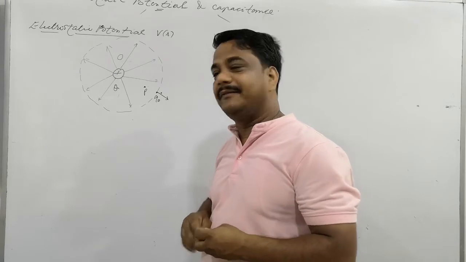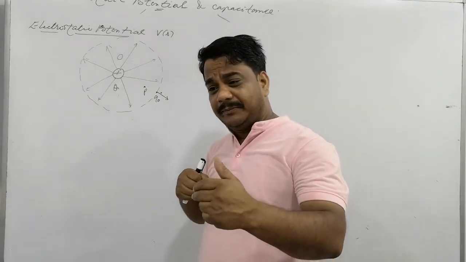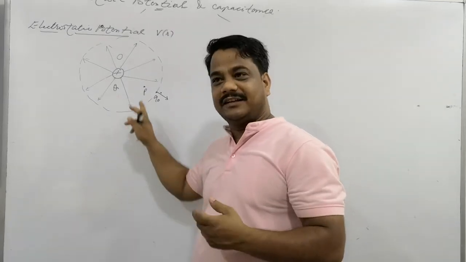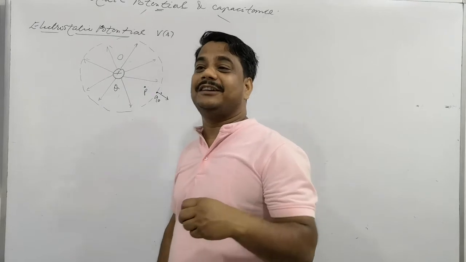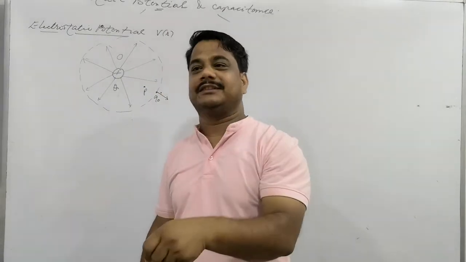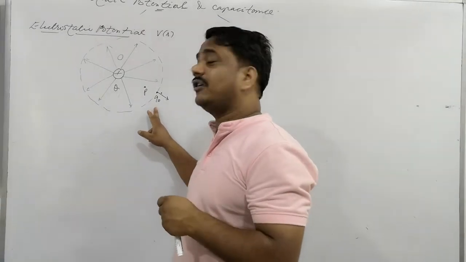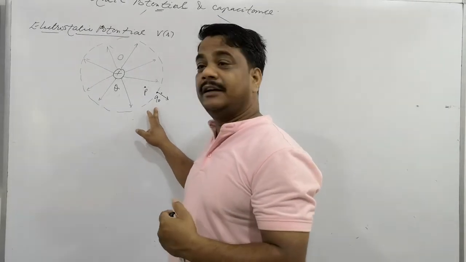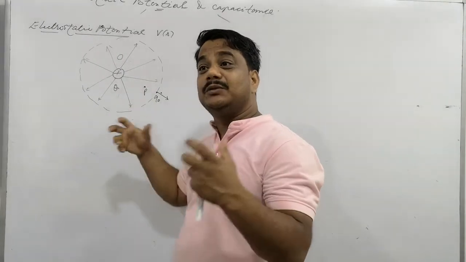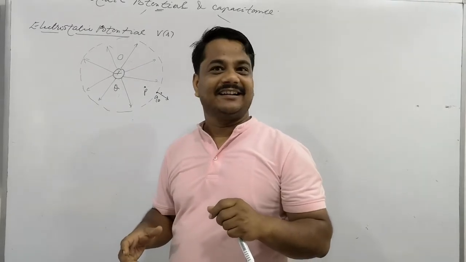But you have to set this charge at this P point. Then what will happen? Will it go automatically? No. We will have to pressurize it. We have to push it into the electric field. So we can say we need to do some work, which means we need to apply force here. This Q naught charge we want to set at the P point. So we will need to do work against the repulsion. Clear or not?